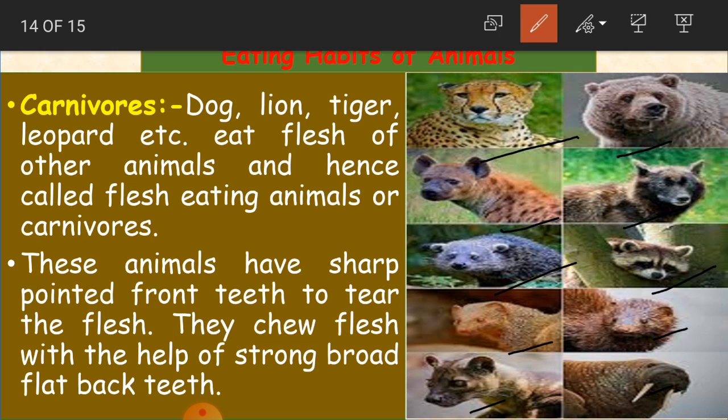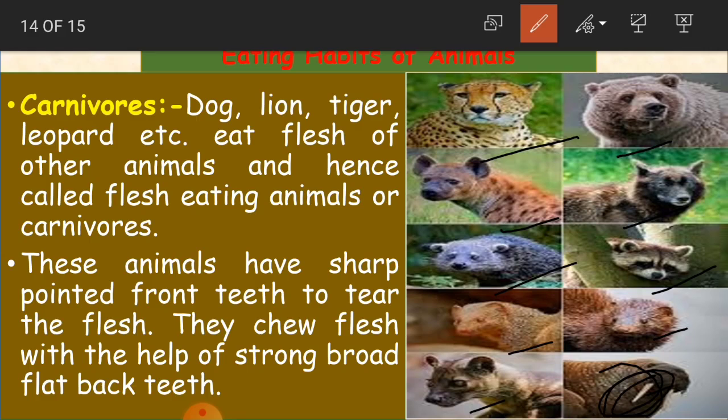These animals have sharp pointed front teeth to tear the flesh, whereas herbivores like cows and buffaloes have broad and flat teeth. If you see here in the picture, children, they have sharp pointed front teeth to tear the flesh. We cannot take the whole animal as food. Even that has to be cut into pieces or torn into pieces.